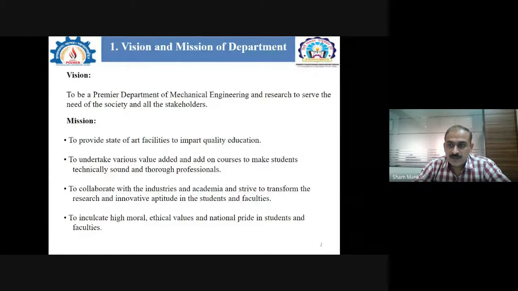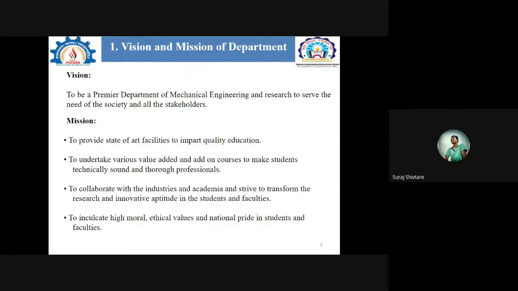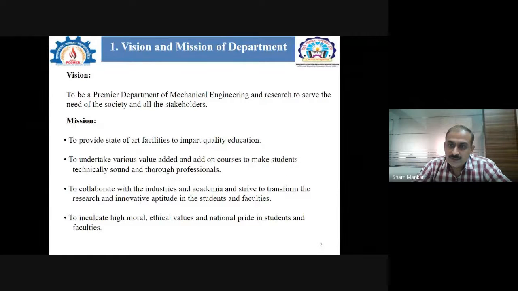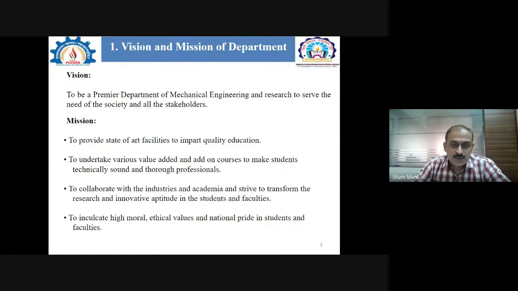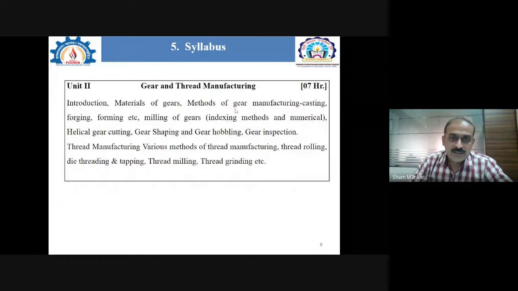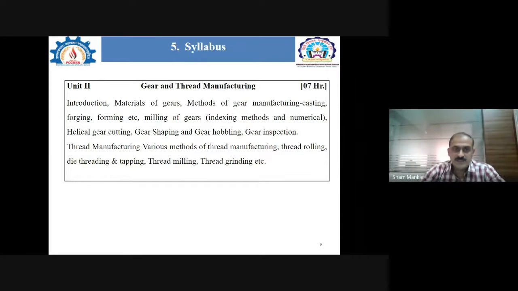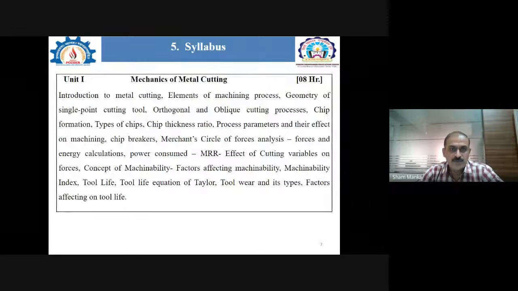Okay, correct. Again, anyone would like to add? Factor of cutting fluid on stability, cutting fluid. Okay, yes, Suraj, correct. Gopal, would you like to add something? Yes, sir, same cutting fluid. Okay, so I will go back to whatever we discussed in the last lecture, if we consider again the content, unit number 1.